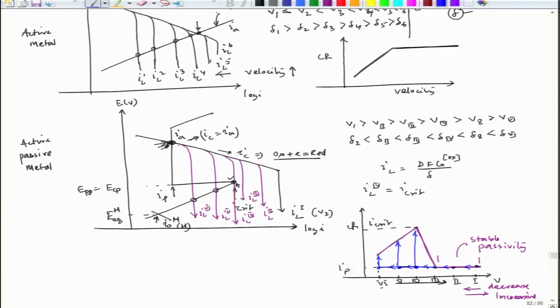So, let us stop here. We will continue our discussion on the active passive metal, and we will take 2 more instances. One is the influence of alloying on the attainment of passivity in some critical metal like titanium, and the second part is we have to also talk about anodic protection of metal, where on the anodic side, if you polarize, we do get a lower corrosion rate and protect the structure.